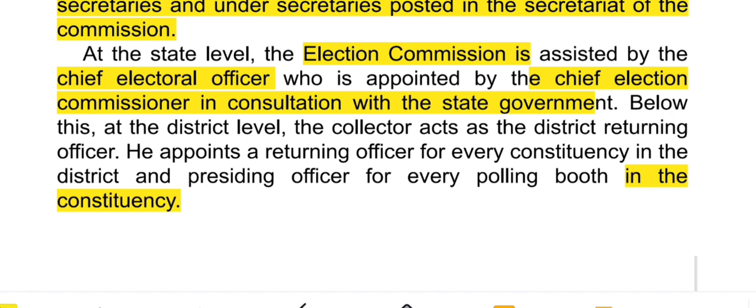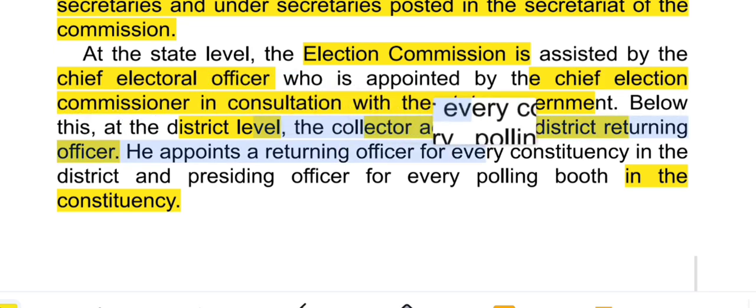Below this, at the district level में क्या होता है? जो collector रहेगा acts as a district returning officer, DRO, and he appoints a RO for every constituency in the district and presiding officer for every polling booth in the constituencies. Clear? तो 3 लेवल है.